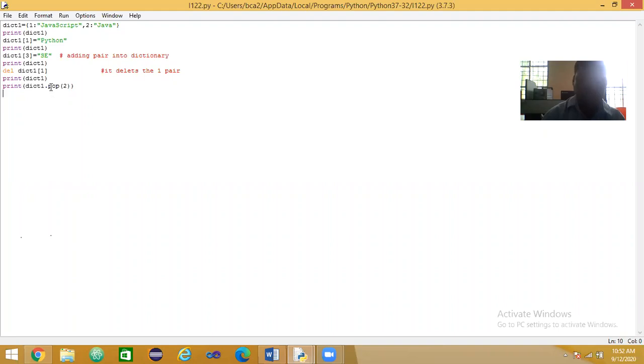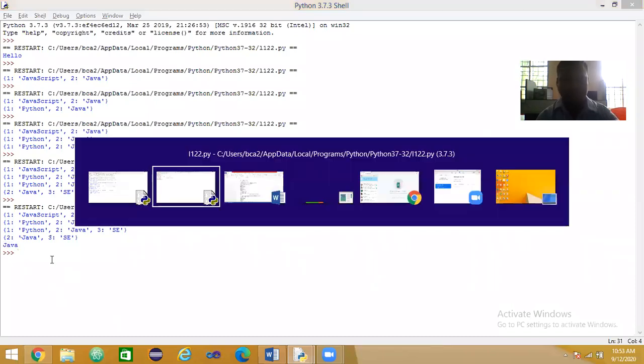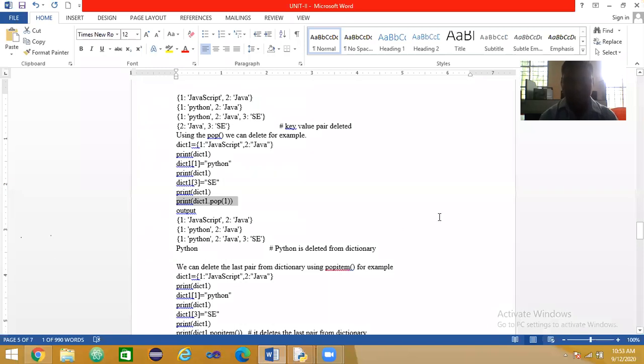Here I am using the pop function to delete the data from the dictionary. See what it does? It takes that deleted value only. Here, the deleted value is Java. It is taken from the dictionary. Understood?